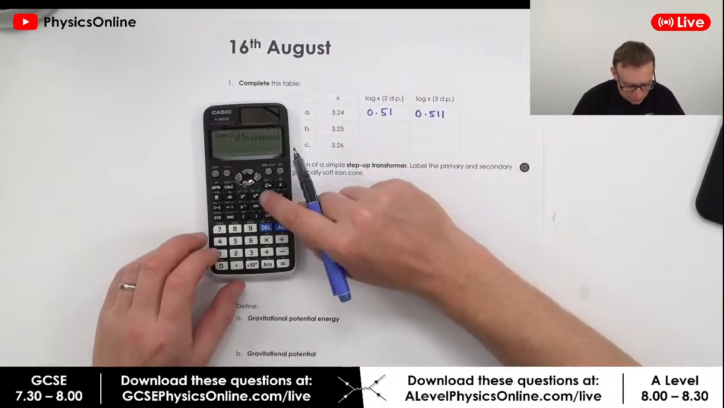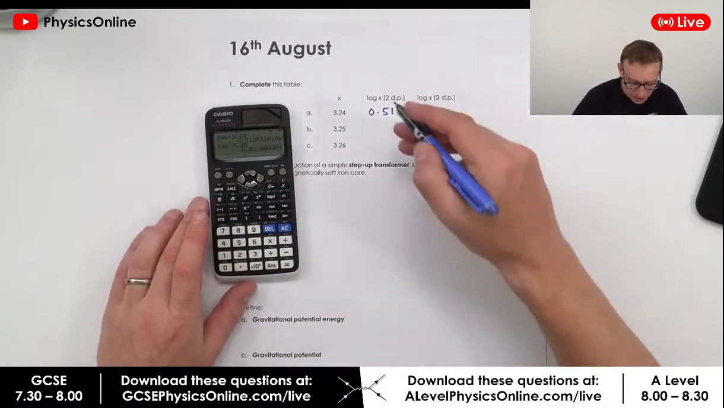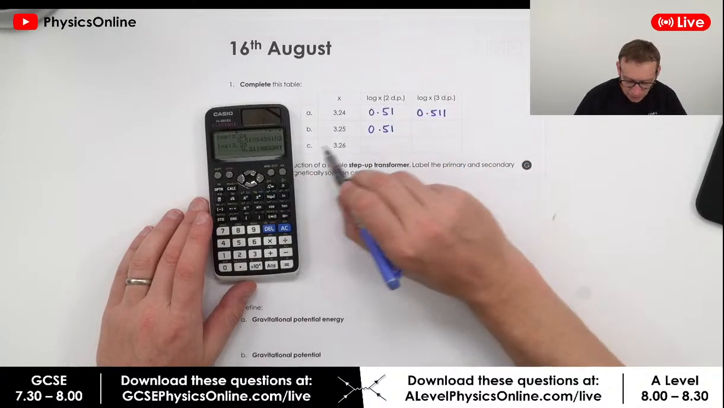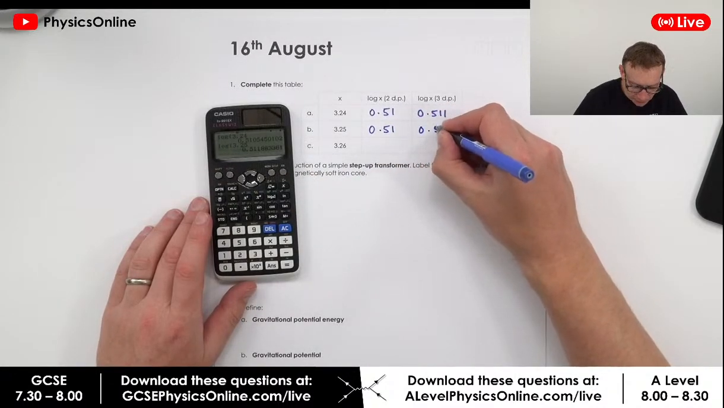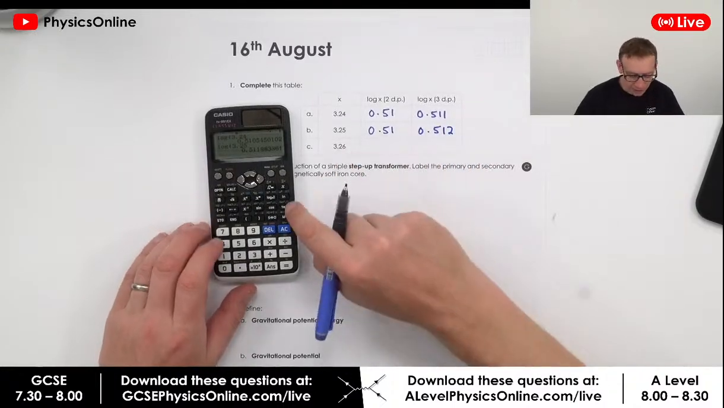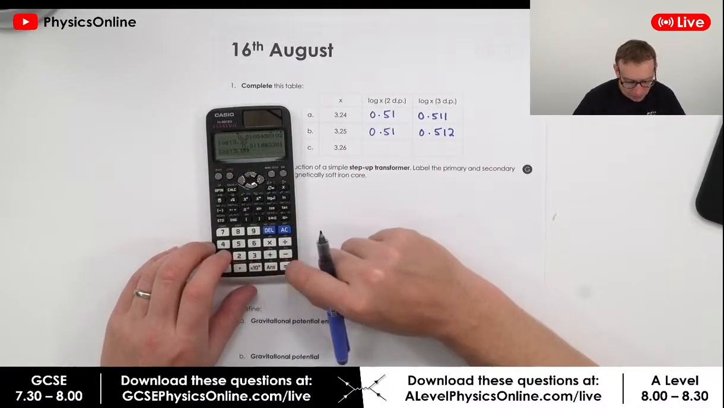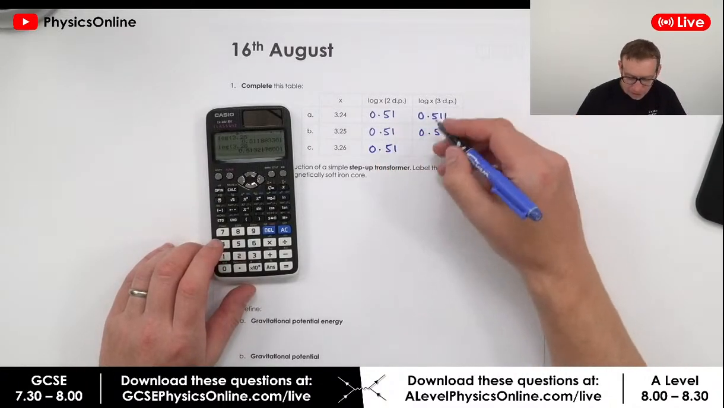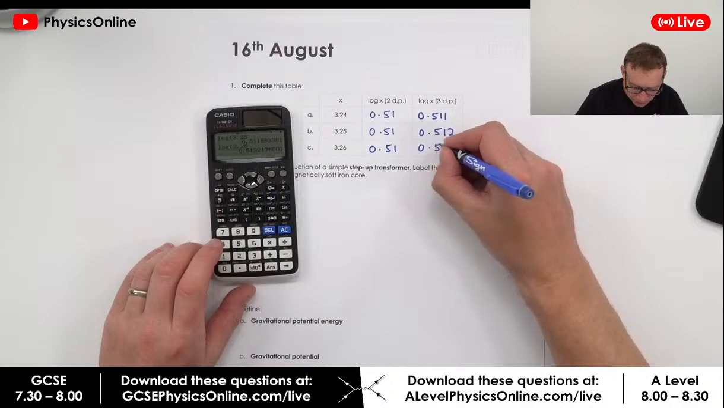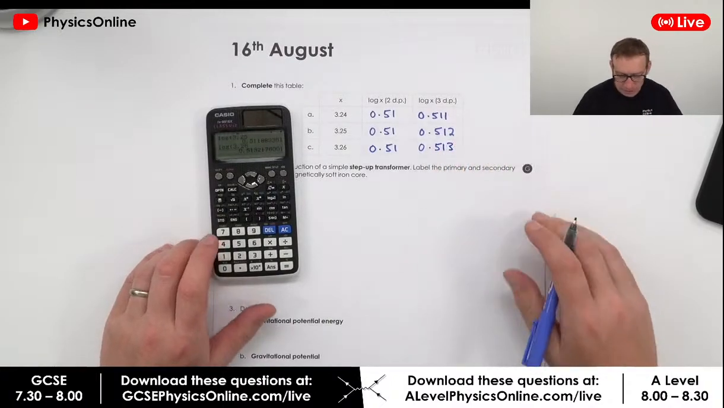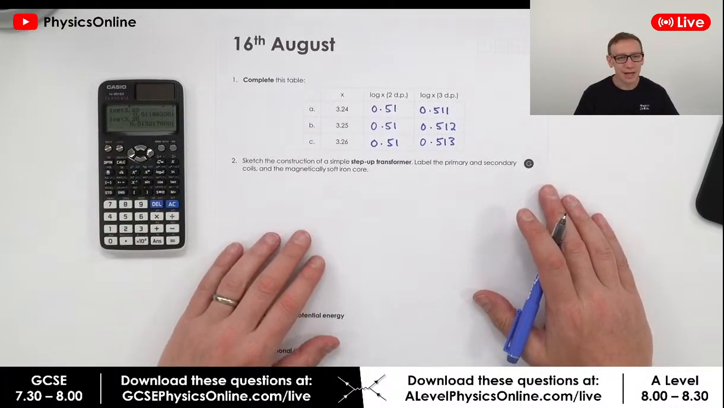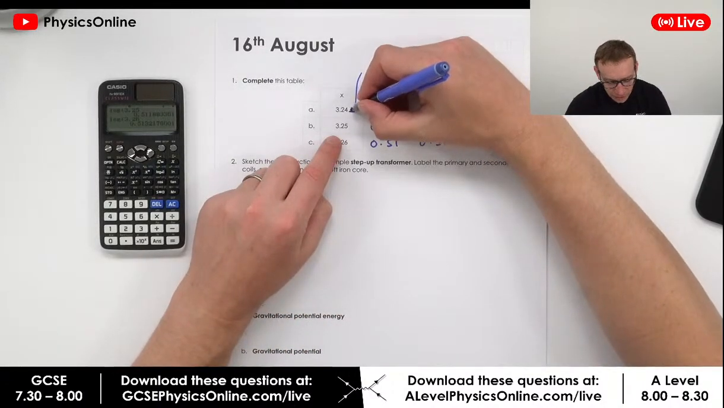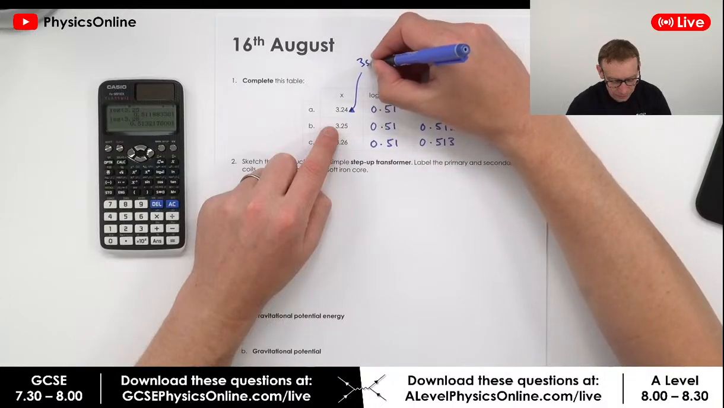The next one, we're going to do the log of 3.25, and to 2 decimal places, that's 0.51. But if we look at it to 3 decimal places, it's 0.512. And this one over here, we've got the log of 3.26, and to 2 decimal places, it's 0.51. But to 3 decimal places, it's 0.513.